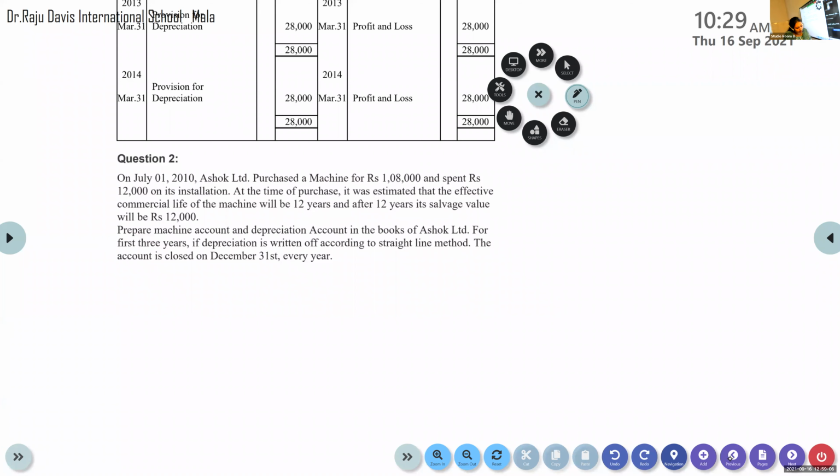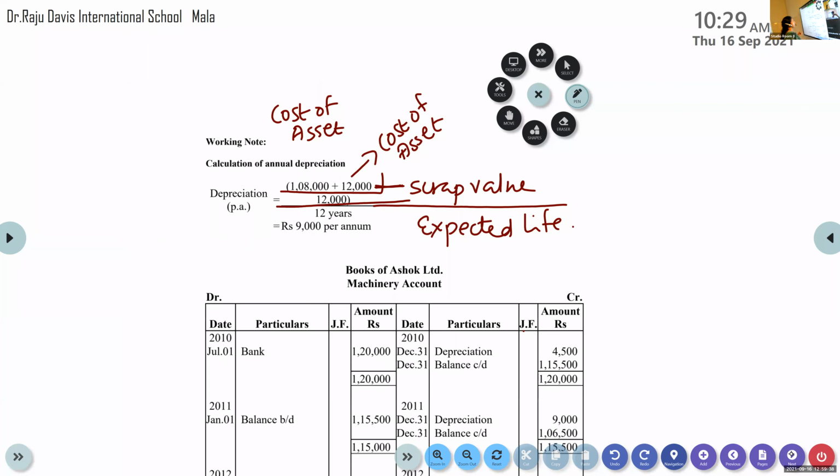And what happens to the value of asset at the end? Yes, Aman? Forgot? If it is straight line method, value of asset becomes 0. Okay. Now, let us prepare the machinery account. Draw the machinery account, please.